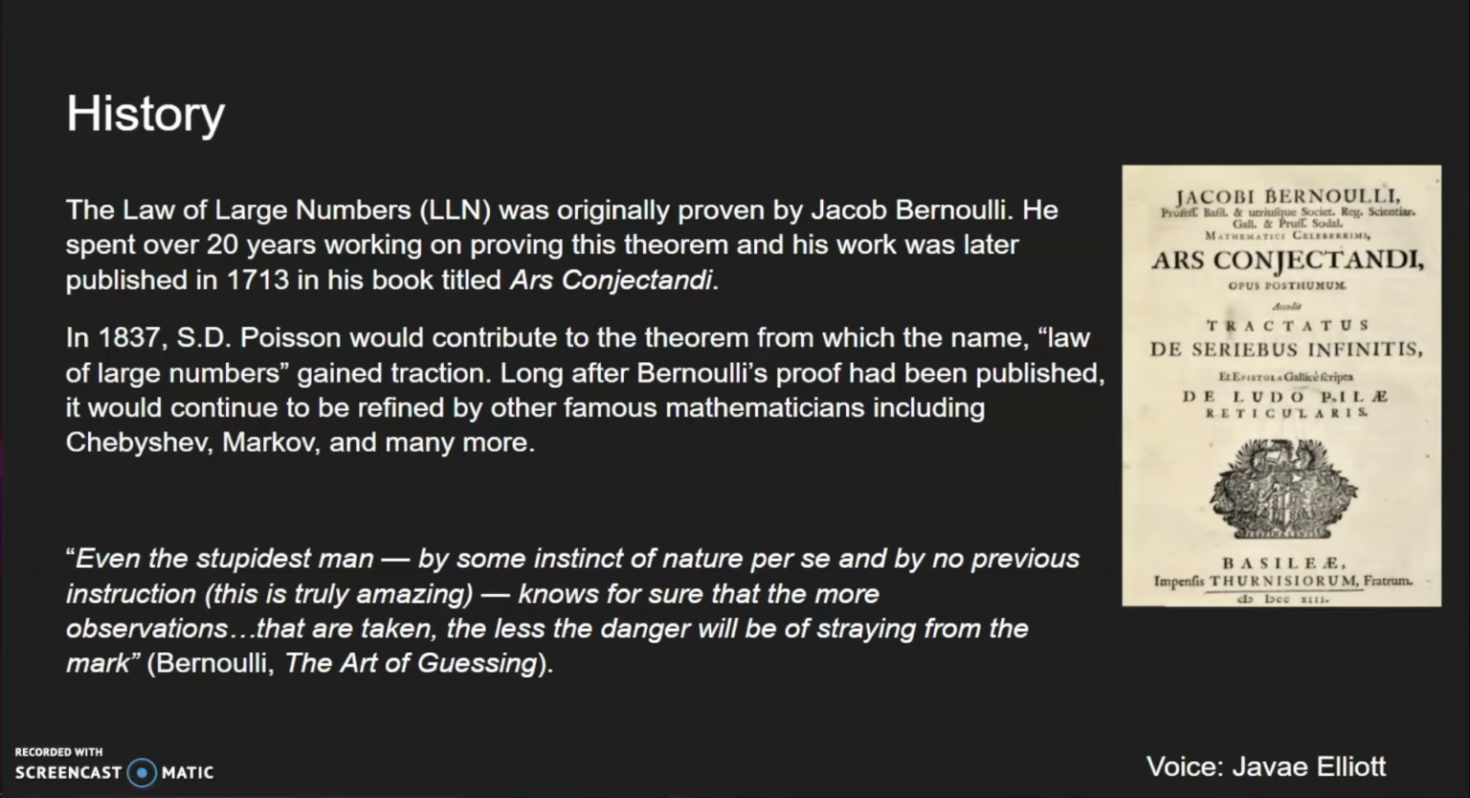He spent over 20 years working on this theorem, later publishing it in 1713 in his book titled Ars Conjectandi. Here it is in a Latin cover. More than a century later, other mathematicians refined it, as well as coining the term law of large numbers. And here on the bottom, we see a quote from Bernoulli really hammering home the intuition of this law, saying even the stupidest man, by some instinct of nature and with no previous instruction, knows for sure that the more observations that are taken, the less the danger of straying from the mark.